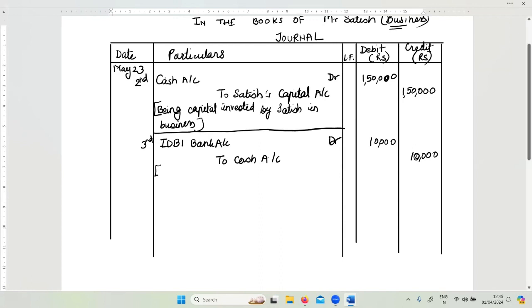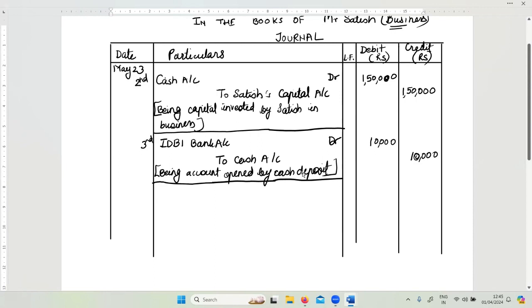Now write the narration being (account opened by depositing cash. By cash deposit.) Right, and close the bracket. So that's the narration. Now again, as I told you, narration you can write on your own, no hard and fast rule. Draw a line below this, showing that the transaction is over. Hope this part is clear.